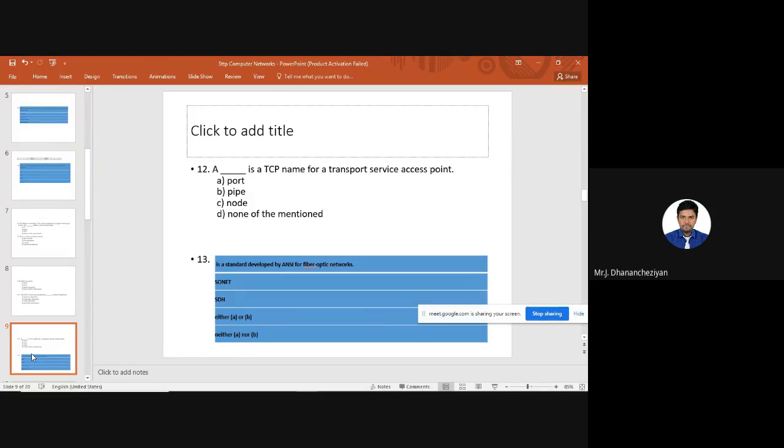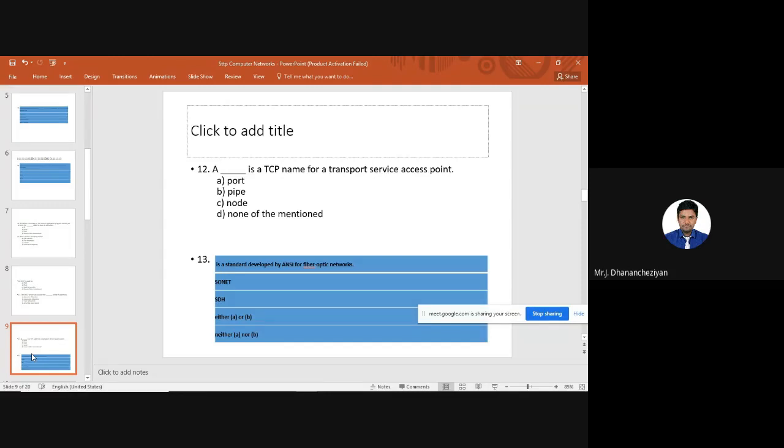Next, a dash is a TCP name for transport service access point. The question may look a little different, but it is very simple. Whenever I talk about a port number, it is directly connected with either TCP or UDP. Whenever I talk about a port, I talk about the transport layer. So the option for this is port. A port is a TCP name for a transport service access point.